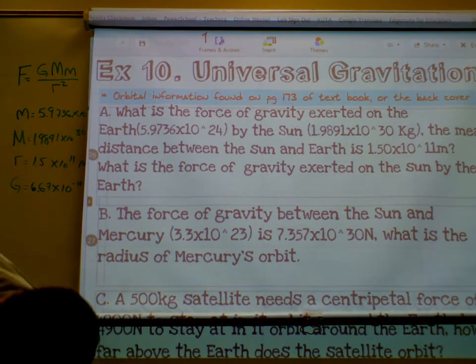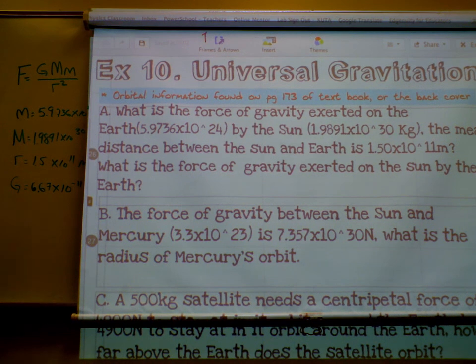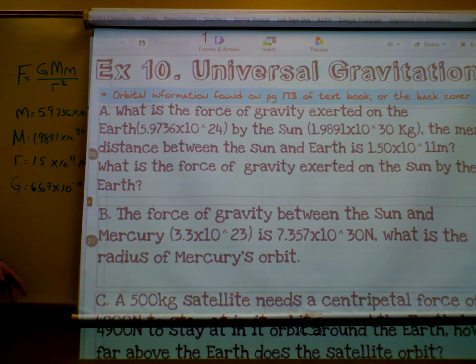All right, let's try part B. So B says, oh, I forgot. What was the force of gravity exerted on the sun by the earth? It's the exact same number, right? I know we already talked about it, but equal and opposite forces. All right, B. The force of gravity between the sun and Mercury.